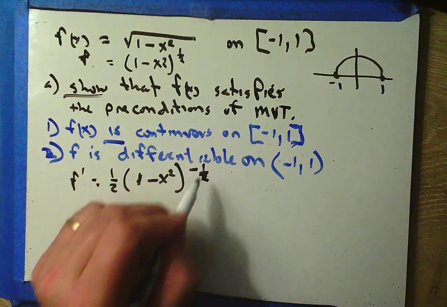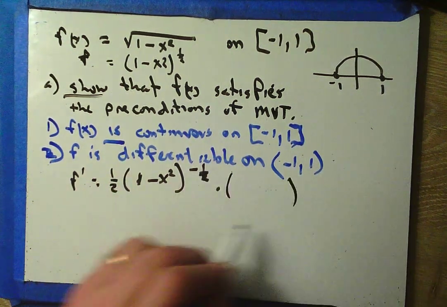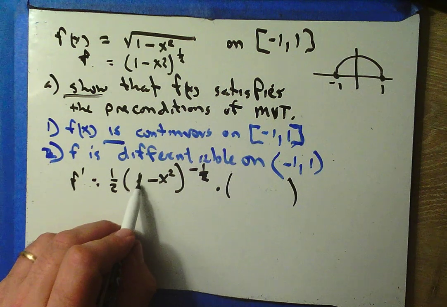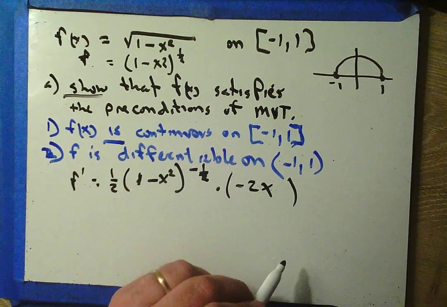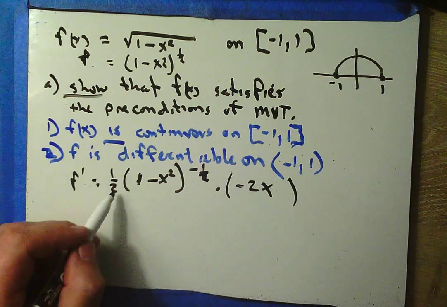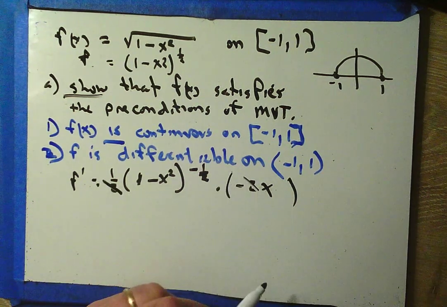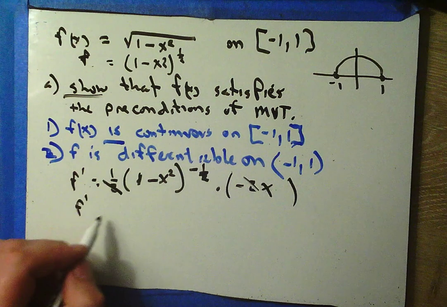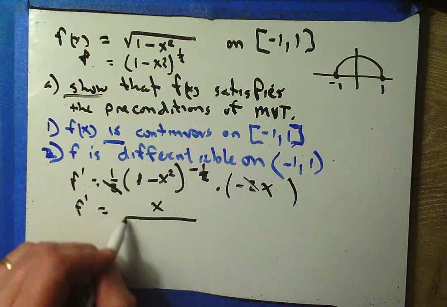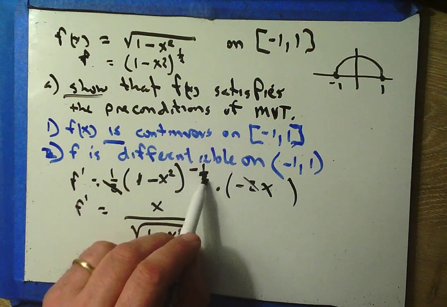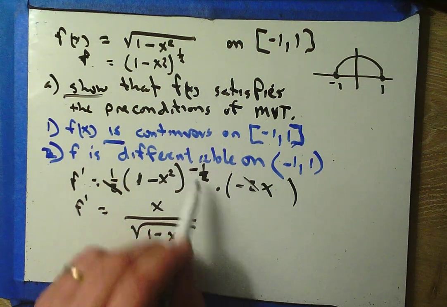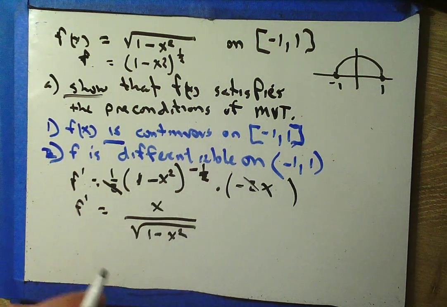Subtract 1. Now times the derivative of the inside function. The derivative of this is 0, and the derivative of negative x squared is minus 2x. Okay? Hey, look, and this 2 can cancel. And so I end up with f prime of x equals x over square root of 1 minus x squared, right? Because this is square root, and this says go to the bottom, and there's the stuff under the radical.